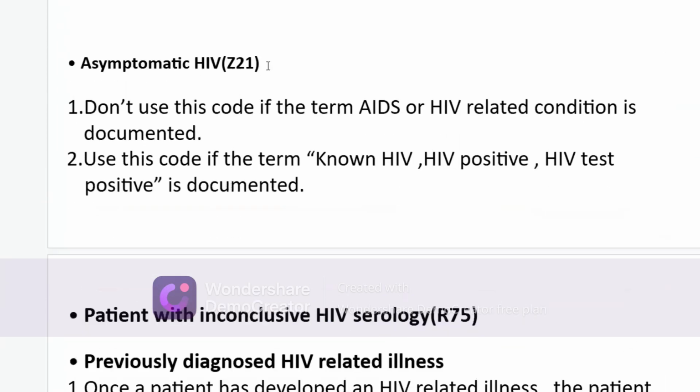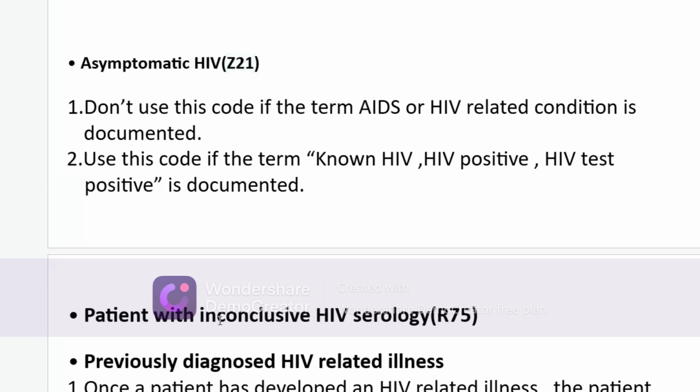Asymptomatic HIV, that code represents Z21. What is the guideline for this? Don't use this code if the term AIDS or HIV related condition is documented in the medical record. If AIDS is documented, we will not code Z21. Use this code if the term HIV, HIV positive, or HIV test positive is documented only and no symptom is available in the medical record. At that time we code Z21, which represents asymptomatic.